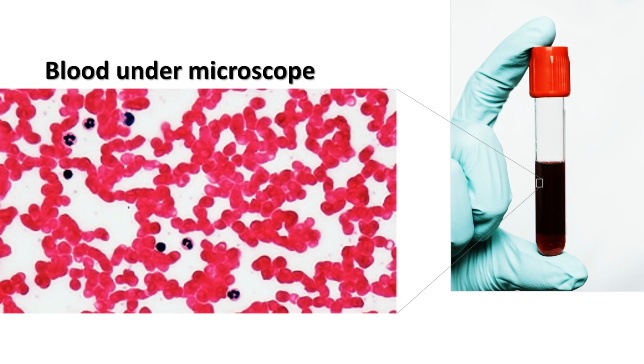As we see, blood in this test tube is of dark red color. If we zoom in on a microscopic level, we will see that there are small cells like this one and this one, which are floating in a substance, and that substance is plasma.